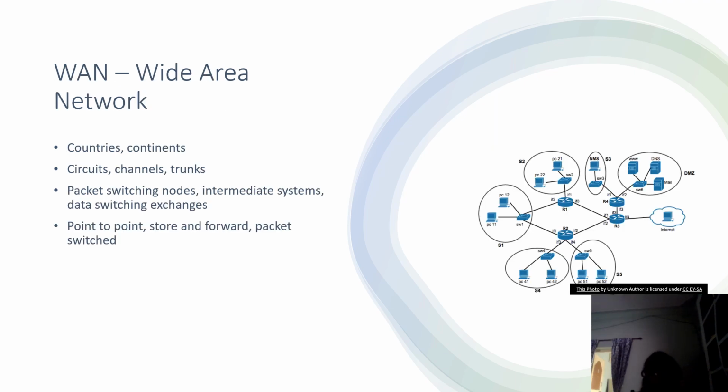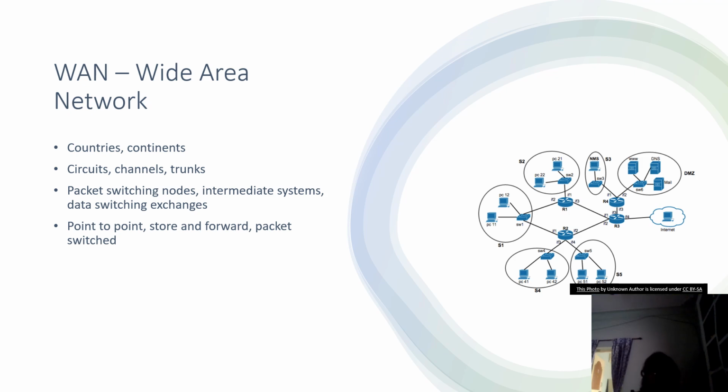Then comes the wide area network. Wide area network is between countries, and it may also be between continents. The common terms that you should keep in your mind are circuits or channels or trunks. All these three are the same. Circuits means the wires and the computers that are being connected.